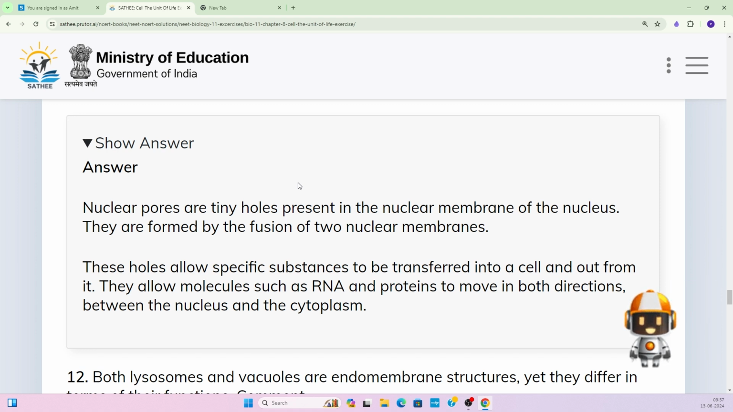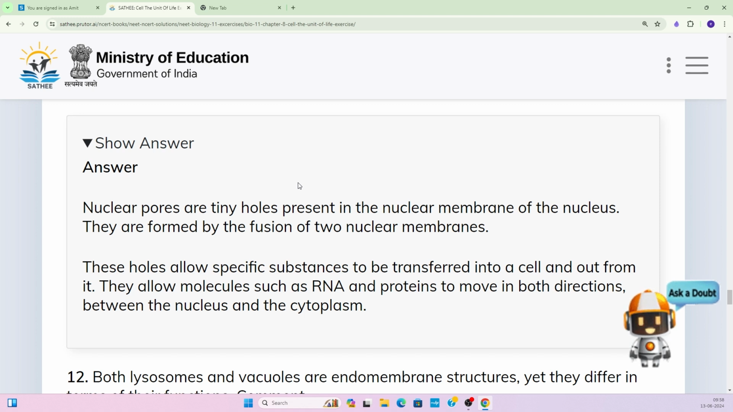So nuclear pores are the tiny holes present in the nuclear membrane of the nucleus. They are formed by the fusion of two nuclear membranes, right? There are two nuclear membranes, the outer membrane and the inner membrane, so they form the pore-like structure. And these holes allow specific substances to be transferred into the nucleus and out from it.